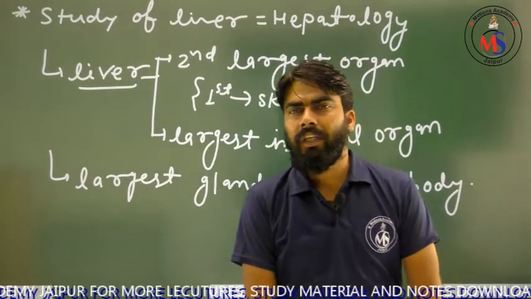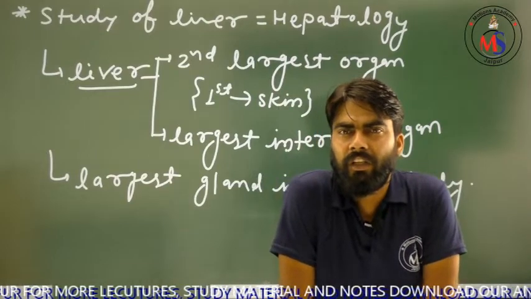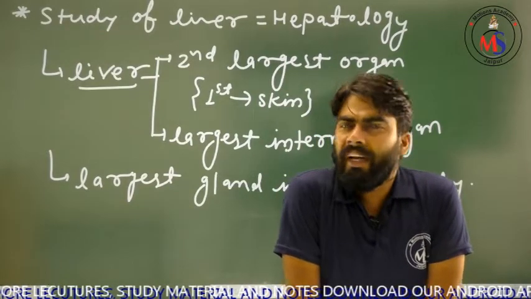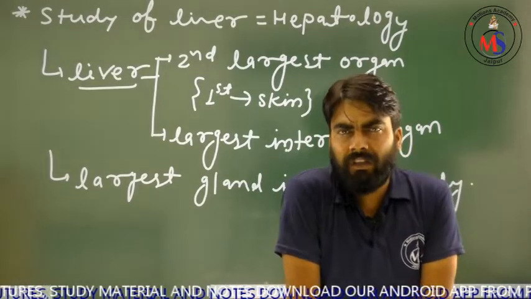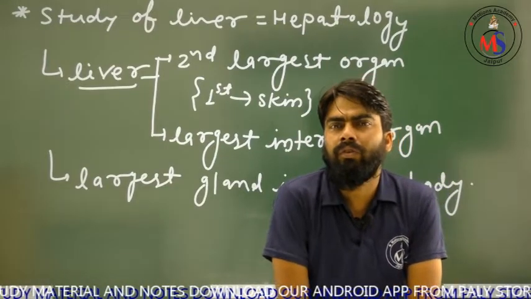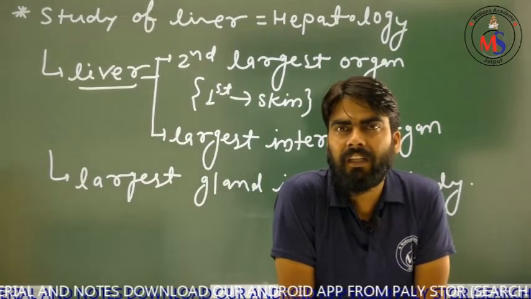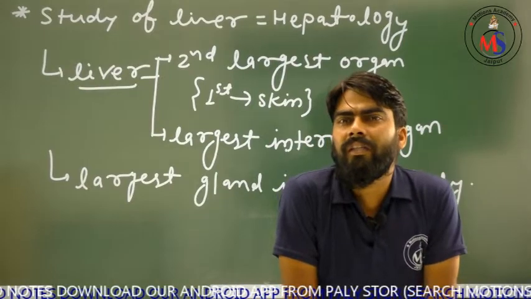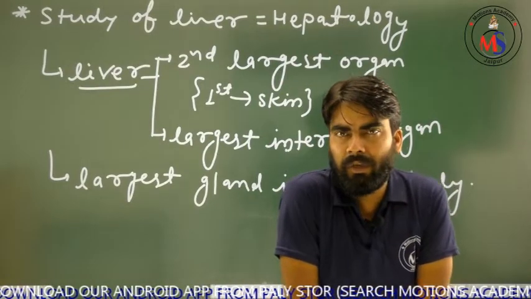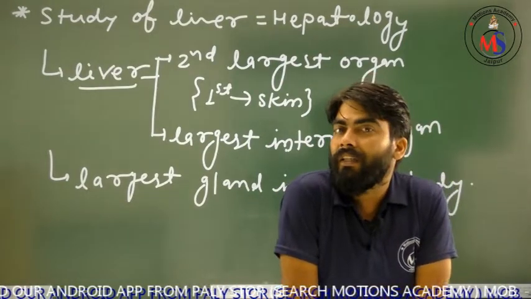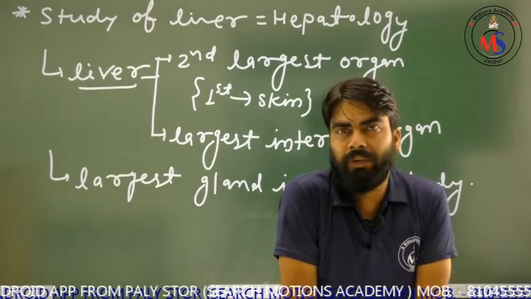Suppose your kidney is damaged due to any medical reason, then what will happen? The doctor will suggest you manage another kidney. That process will be known as kidney transplant.